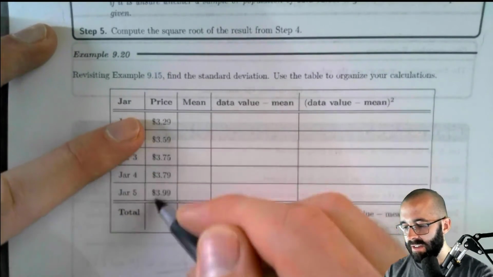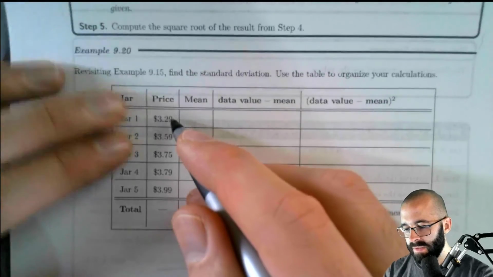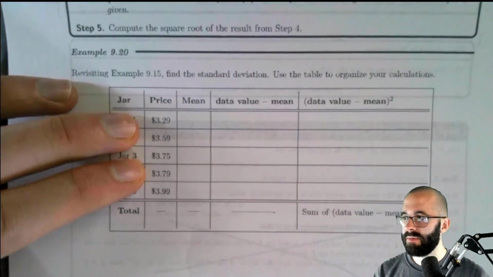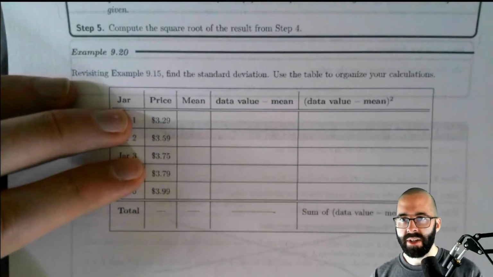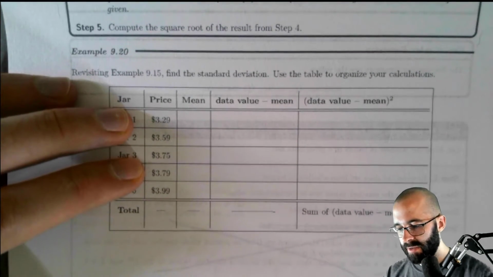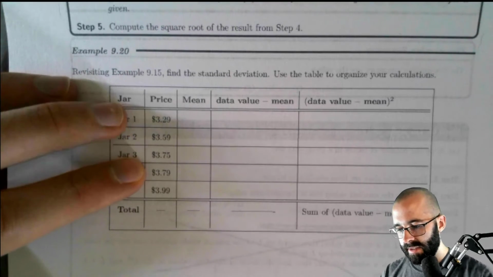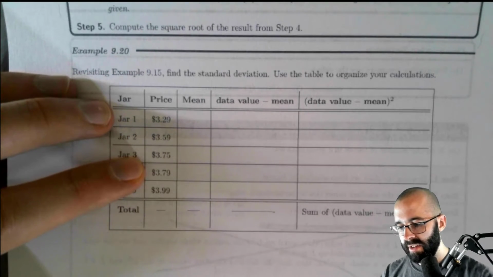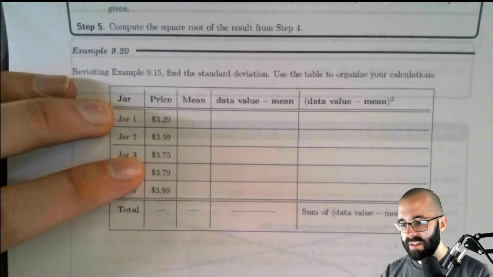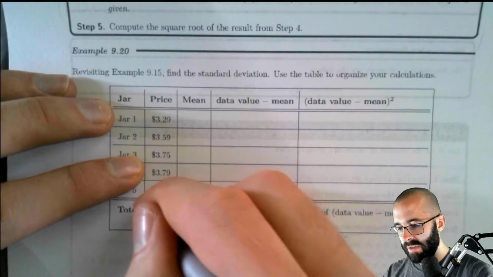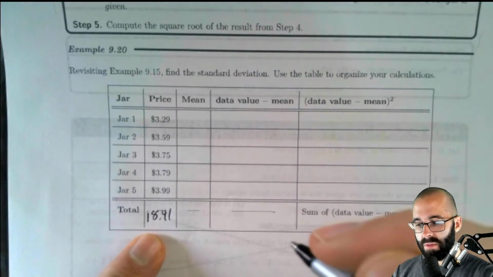So here's our 5 jars. What we're going to do is add up all of these jars with a calculator. And again, we can take our calculator and say, what is 329 plus 359 plus 375 plus 379 plus 399? We find that the sum of all of these is 18.41. This is the cost of buying all these jars of peanut butter.